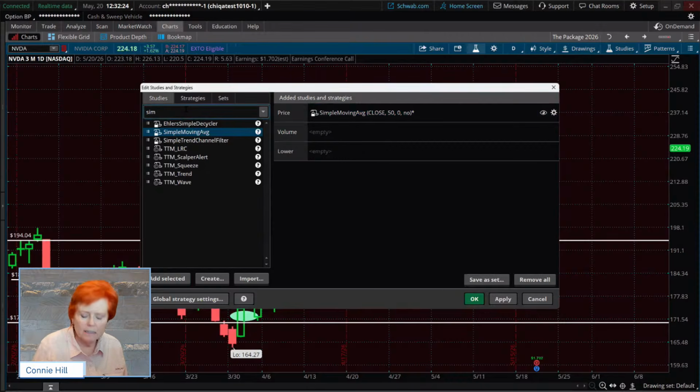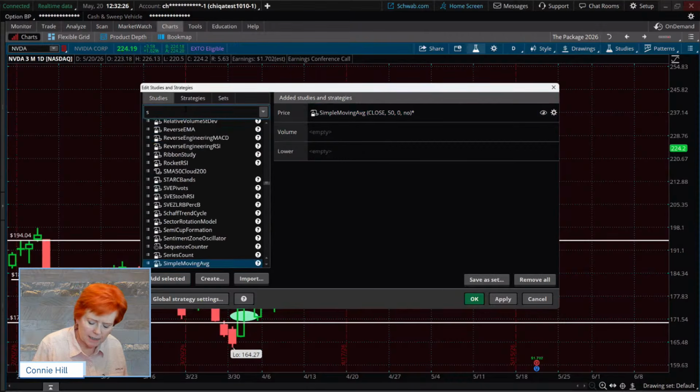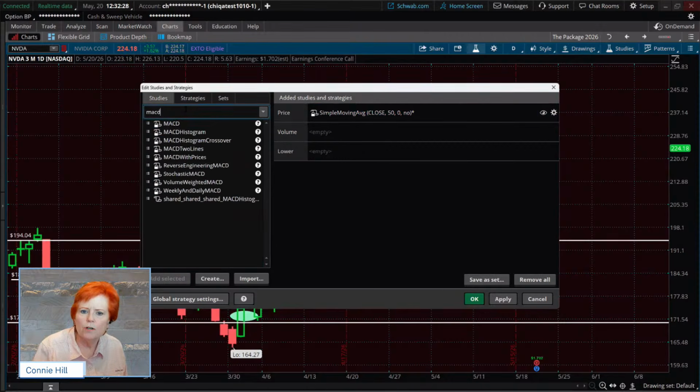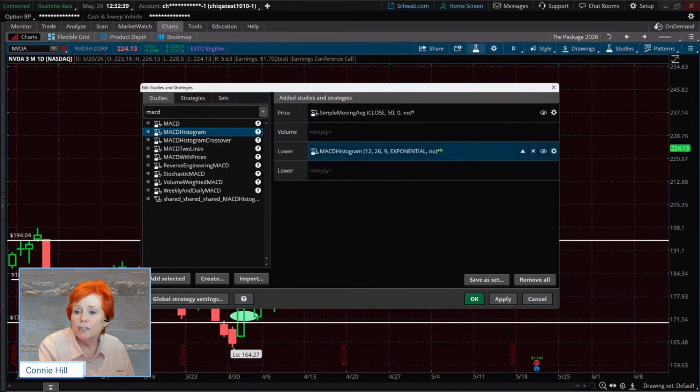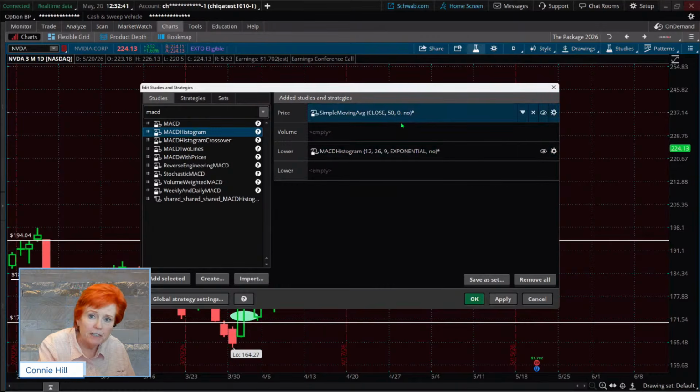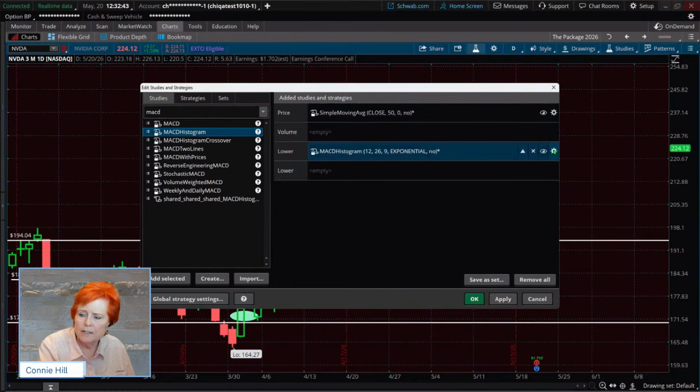Maybe you like to see different studies, RSI, MACD, stochastic. I'm going to put on a MACD histogram. Come over here, highlight it. And again, I just typed in those first 4 letters to get MACDs up. And then sometimes people might want different settings in there. I kept the 50 because it was okay, and we'll use it.